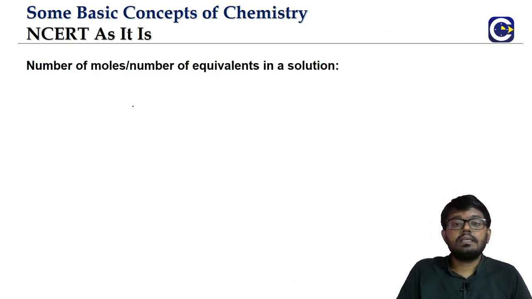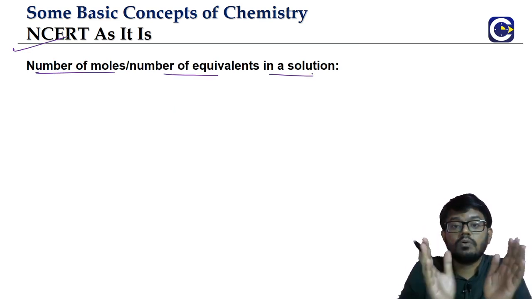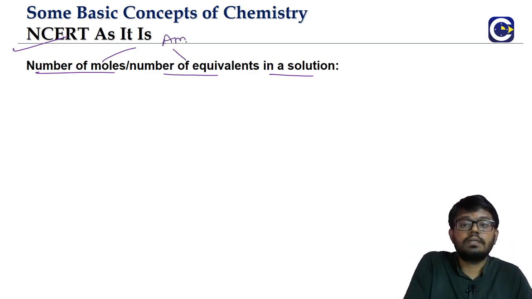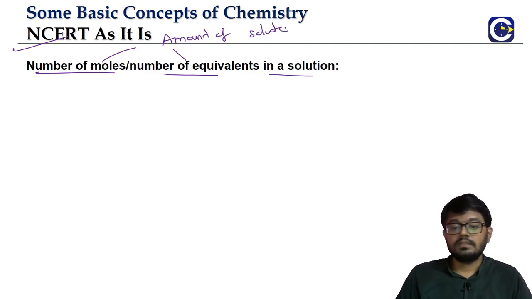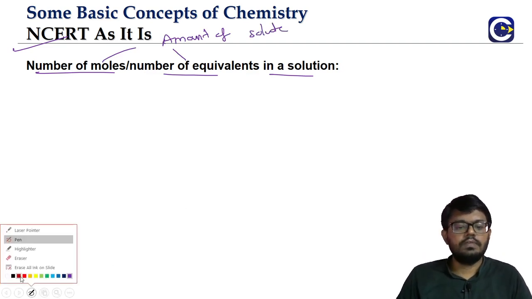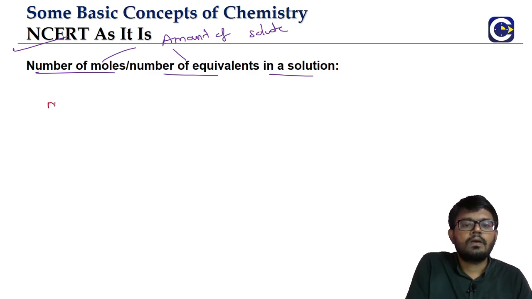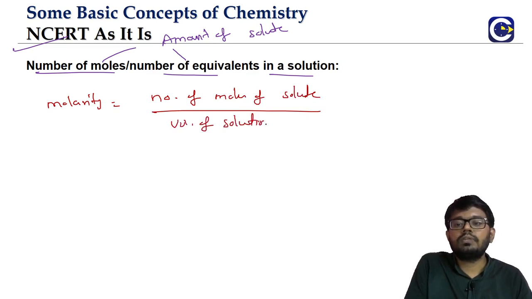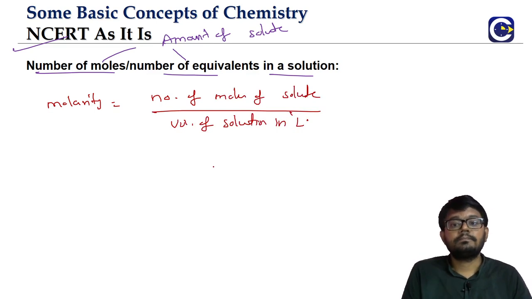Now the other thing is, when you have the concentration terms, concentration terms can be used to find the amount of the solute. When you say number of moles or number of equivalents, what is it talking about? It is talking about the amount of the solute. Just look at the formula. What is molarity? Molarity is equal to number of moles of solute by the volume of solution in liter, isn't it?